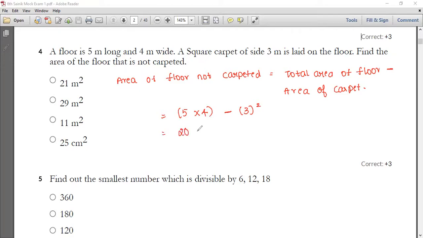So 5 fours are 20, 3 threes are 9. So 20 minus 9, you are going to get 11 meter square. So that means your option C is the correct answer. Okay, that is 11 meter square. So the area of the floor which is not carpeted is 11 meter square. Okay, so this is about your fourth question.